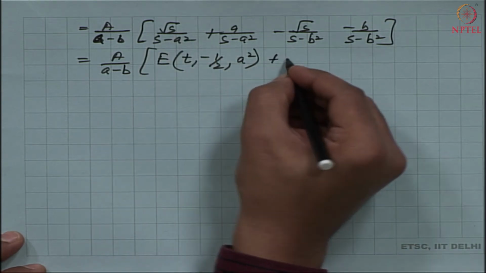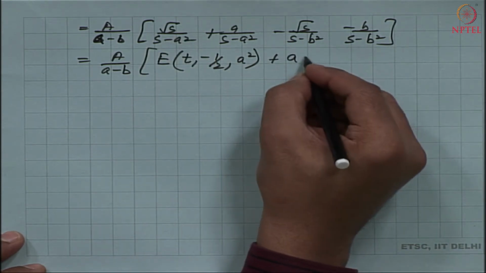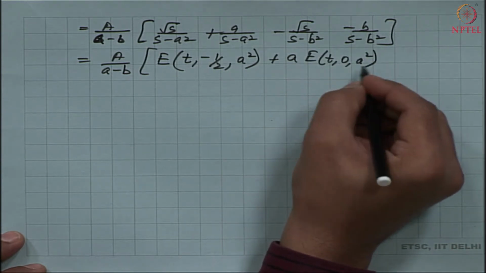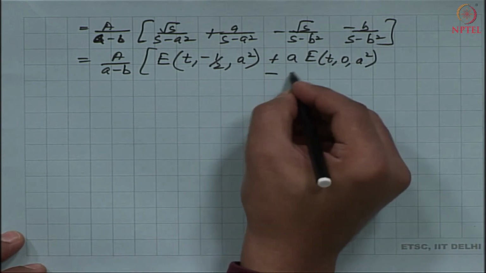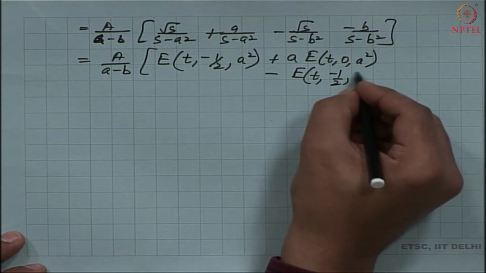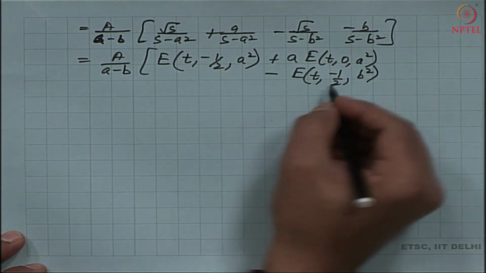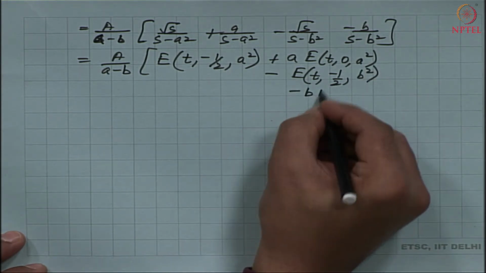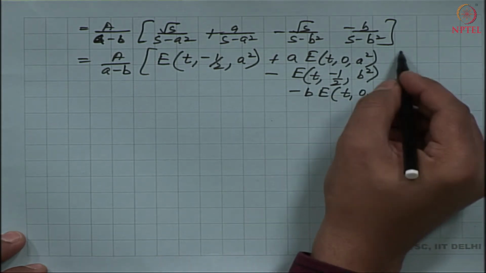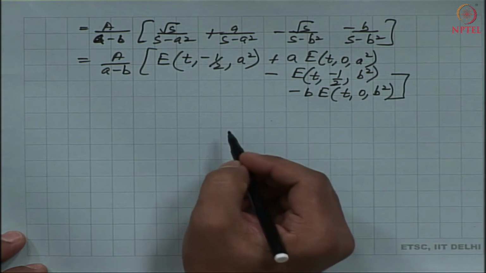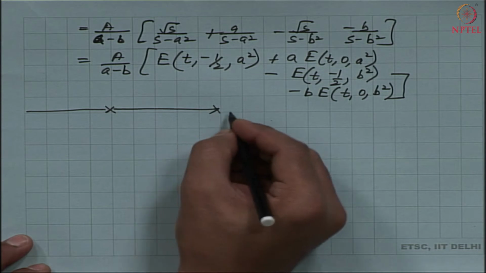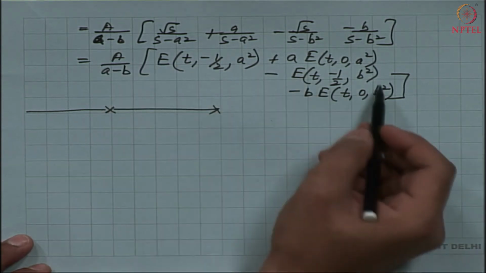So, then this is also equal to the second one is E of t comma 0 comma a square, and then the third one is E of t comma negative half comma b square, and the fourth one is negative b times E of t comma 0 comma b square. Okay. So, then we have seen one method on how to evaluate this ODE.